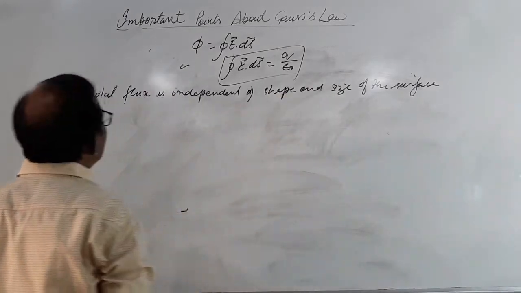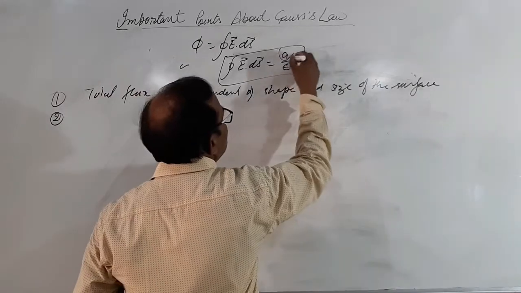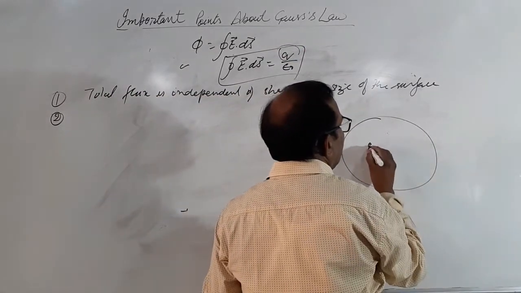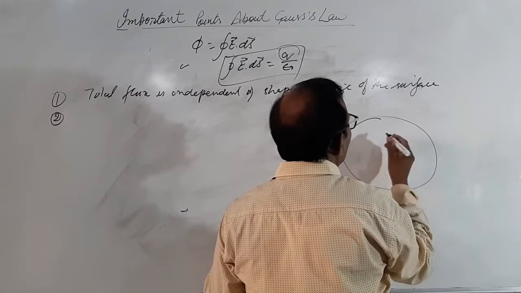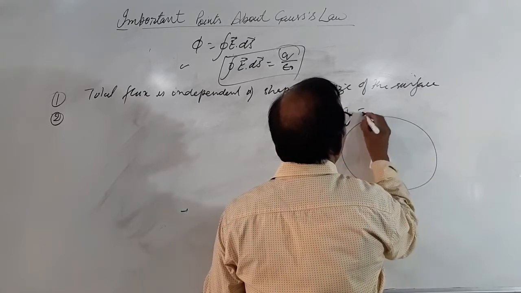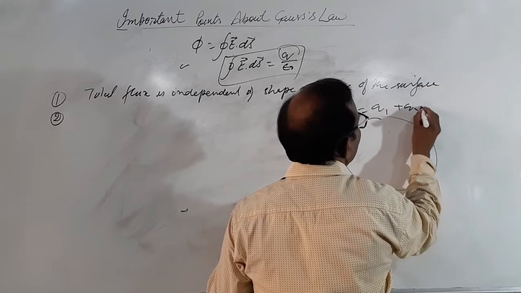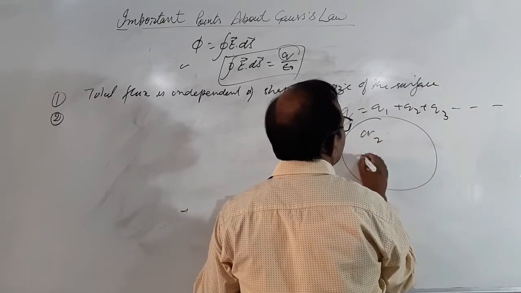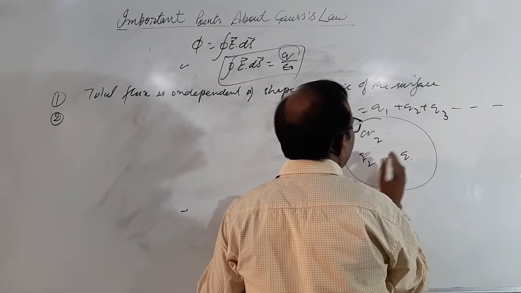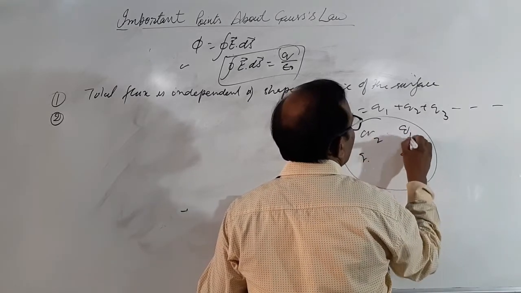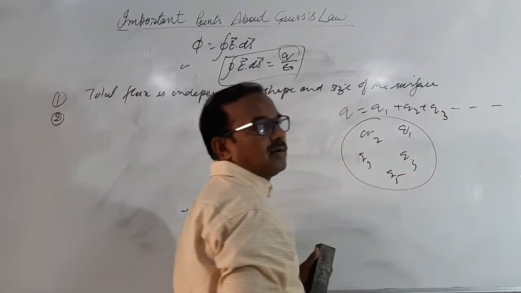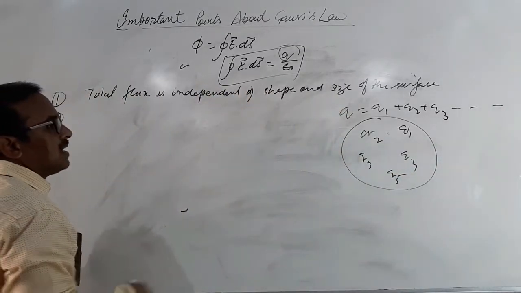is what? Q here. What is Q here? So inside the surface, total Q may be Q1 plus Q2 plus Q3 and so on, means a large number of charges, point charges or any charges, are kept inside the closed surface.